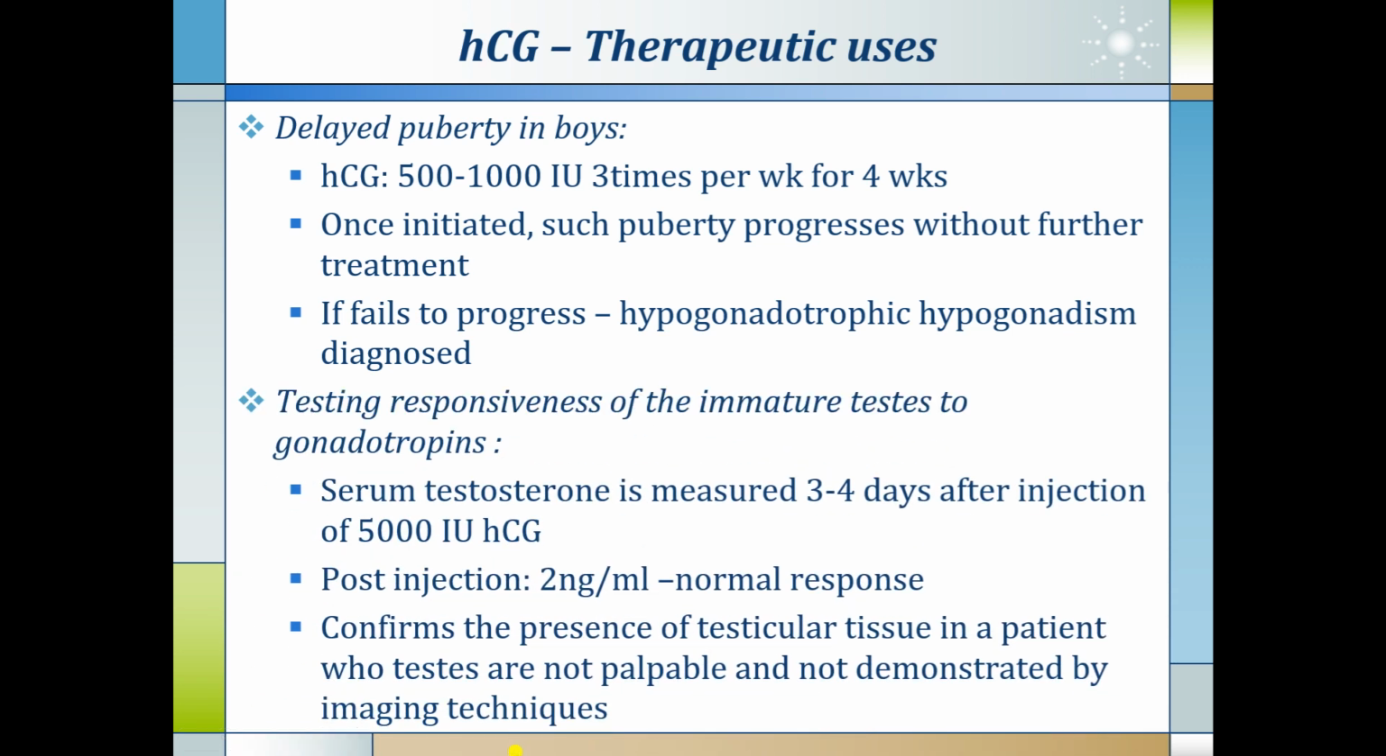Testing responsiveness of the immature testes to gonadotropin: serum testosterone is measured 3 to 4 days after injection of 5000 international units of HCG. A post-injection testosterone level of 2 nanogram per ml is considered a normal response. It confirms the presence of testicular tissue in a patient whose testes are not palpable and not demonstrated by imaging techniques, where you can use this diagnostic method.